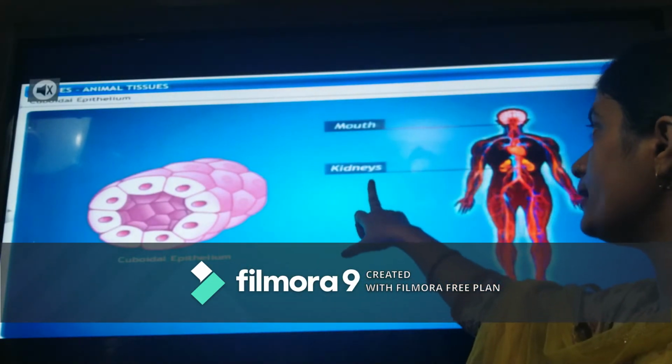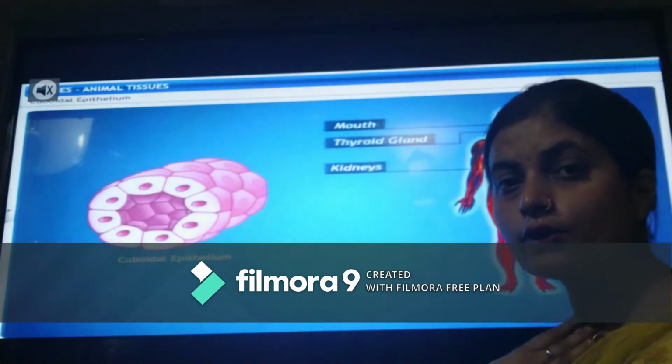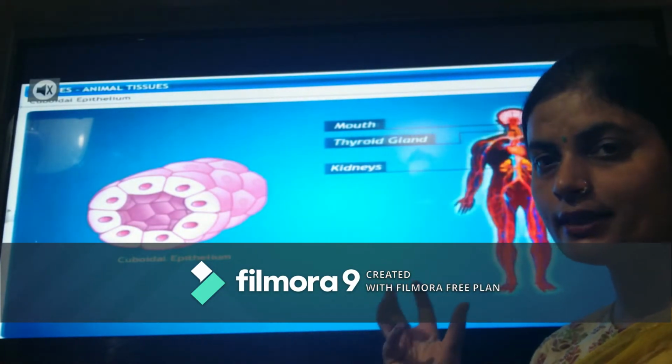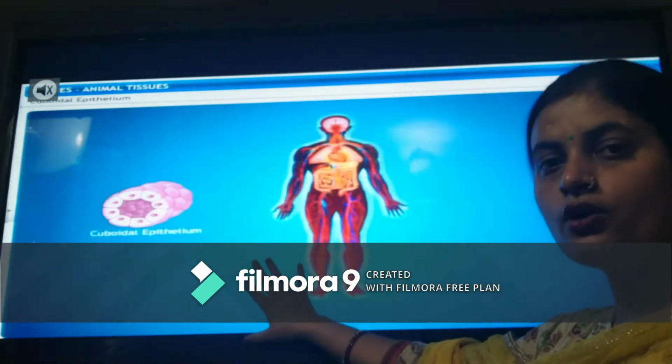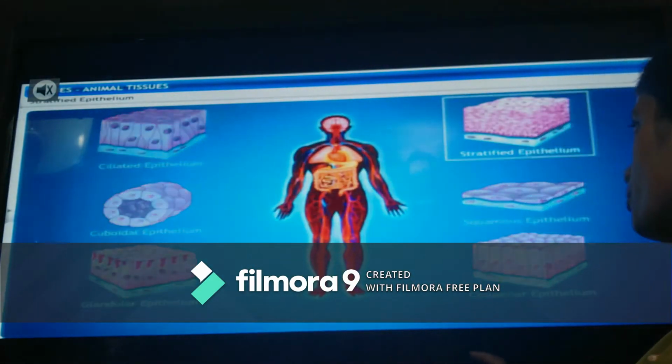It is found in the kidney, in our mouth, in the thyroid gland. It has a cuboid shaped structure. So that's why cuboidal epithelial tissue is found there.